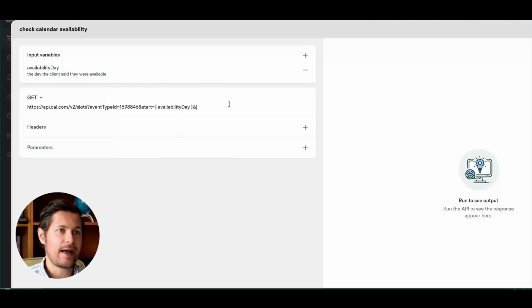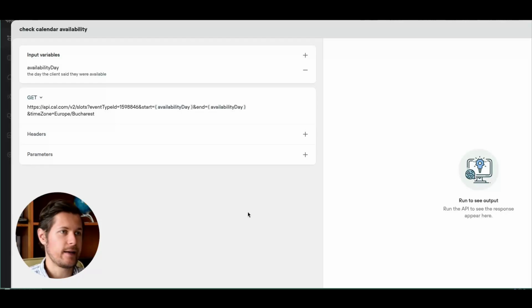And then I will say end is the same, because we want to book within the same day. We don't want to book 2 days or something. And then the time zone. So this is being specified in international format. So where I'm in right now is Europe, US.